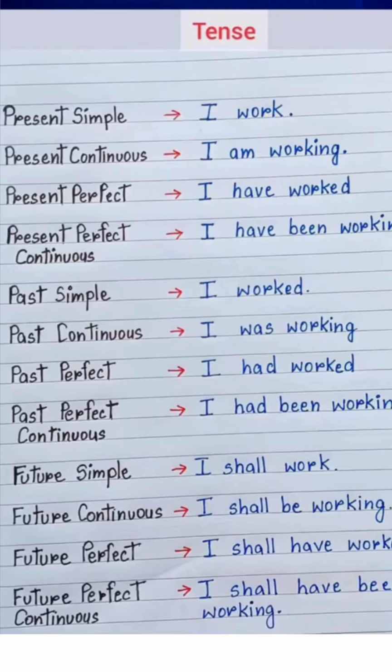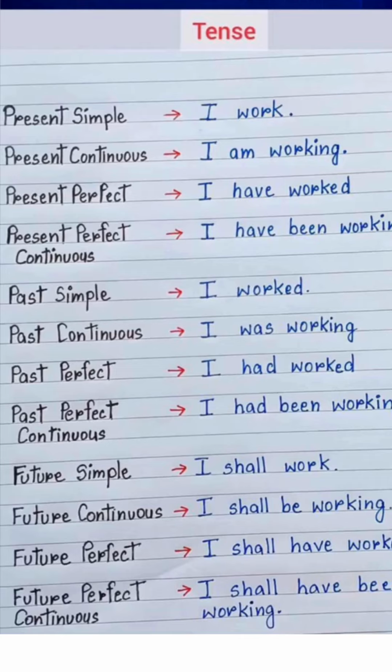Present perfect. Example: I have worked. Usage: for actions that happened at some point in the past but are relevant to the present. Present perfect continuous. Example: I have been working. Usage: for actions that started in the past and are still continuing or have recently stopped.